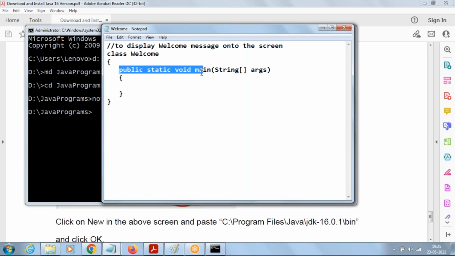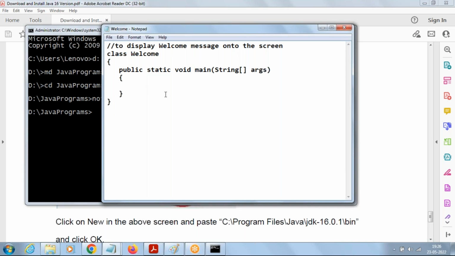So don't worry about the meaning of these words now. What is public? What is static? What is void? Void already I have explained. What is the string array? Don't worry about all these things. However, all these words will be discussed in the next classes. So today's objective is how to develop a Java application. That's it. That's the only objective.